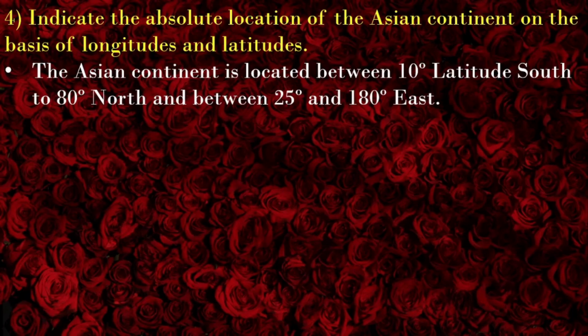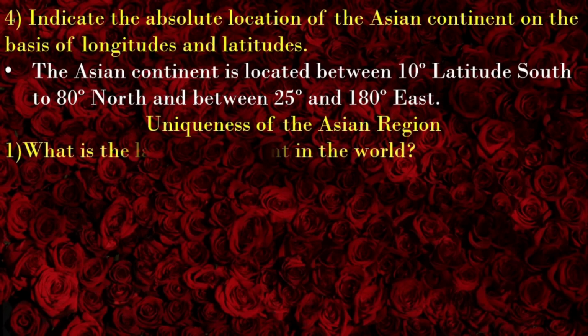Let's look at the next topic, uniqueness of the Asian region. Asian region has very unique features. Now I give you some questions in relation to the chapter uniqueness of the Asian region. The first one, what is the largest continent in the world? There are 7 continents in the world. Out of them, the largest is Asia.